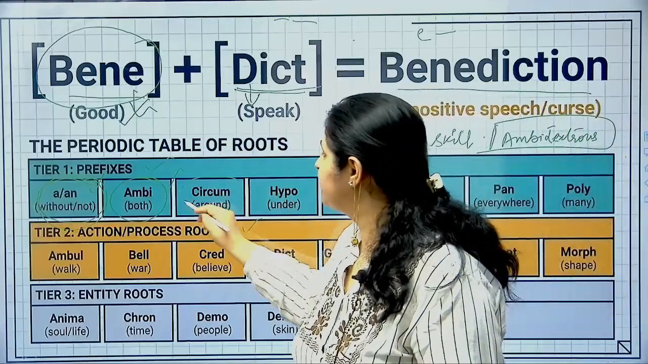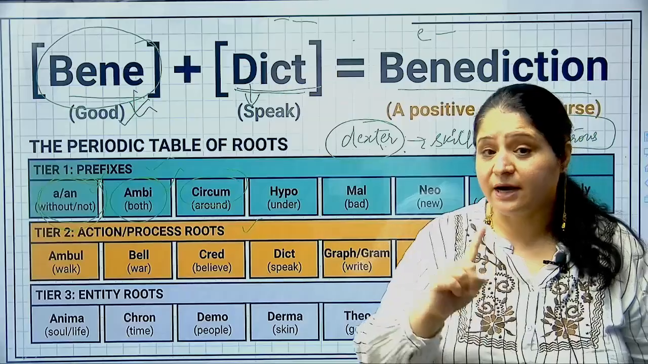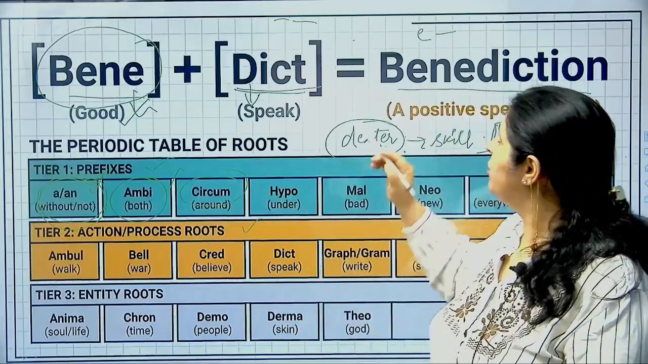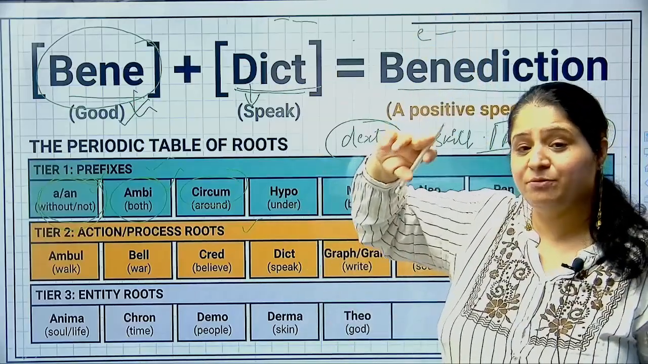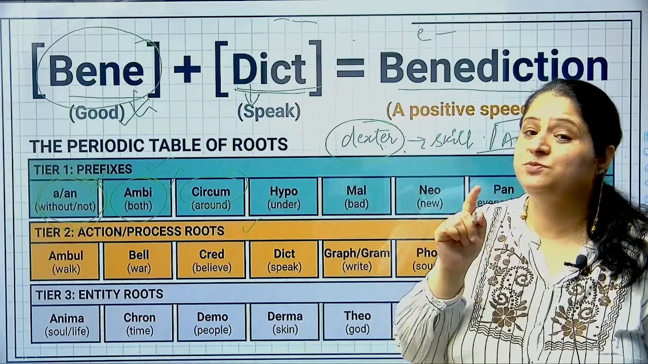Now another one is circum. Circum का मतलब आपको पता है, जैसे circumference होता है. So circum is around. Making sense? So when you talk about the word loqua, last time if you remember we talked about the root word loqua, which means to speak.